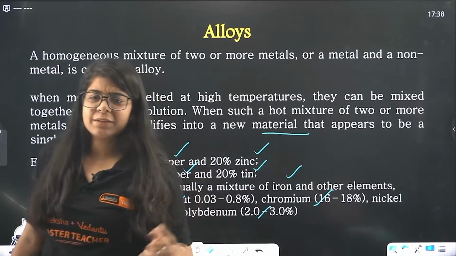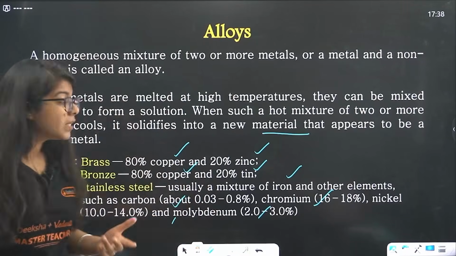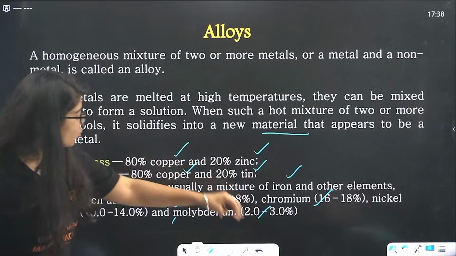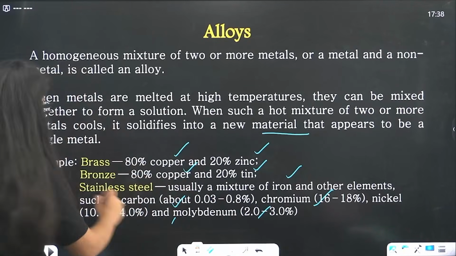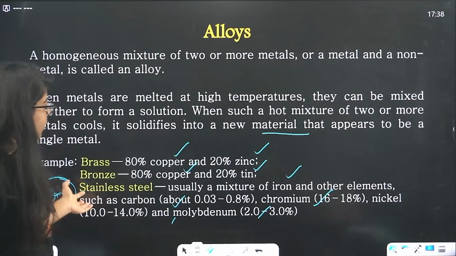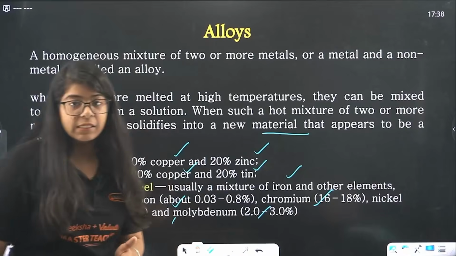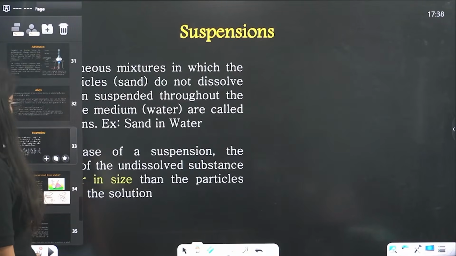We see so many ads of stainless steel utensils, right? So what is that made up of? That's made up of iron and carbon, chromium, nickel, molybdenum. Done? Okay, this is very important. You have to remember this. Not the composition, but just the elements of stainless steel. Done? Okay, next, we have suspensions.